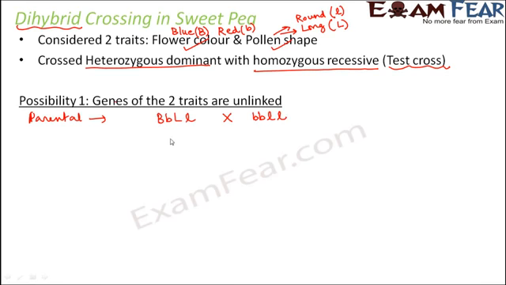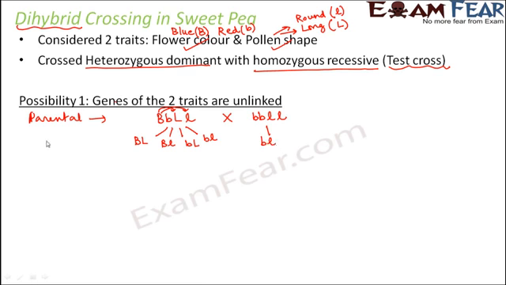Since here the genes are not at all linked, capital B can combine with capital L, capital B can also combine with small l, and the same is true with small b. So this alone can produce 4 types of gametes: capital B capital L, capital B small l, small b capital L, and small b small l. So this can produce 4 gametes, whereas the other can produce just one gamete, that is bL.